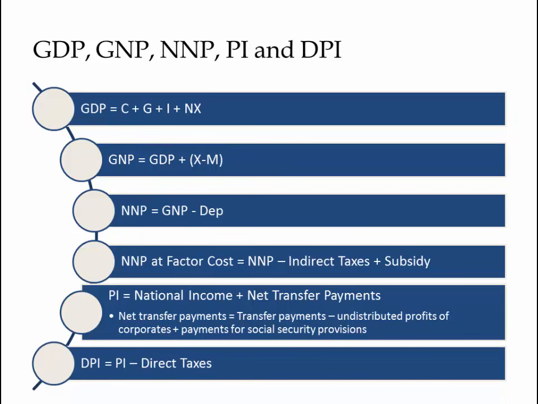The last topic that we see is disposable personal income, which is nothing but personal income minus direct taxes, because direct taxes are not really with the person to spend. So we see the disposable personal income which is actually with the person at his own will so that he can spend whenever he wants.